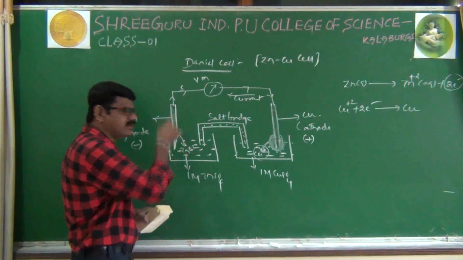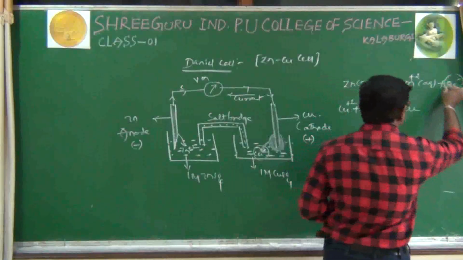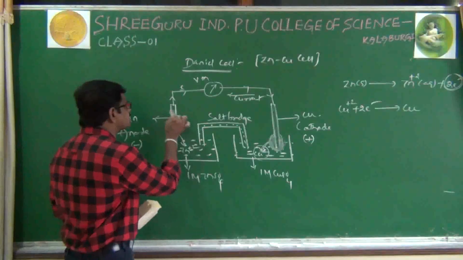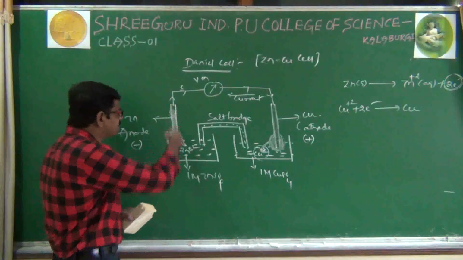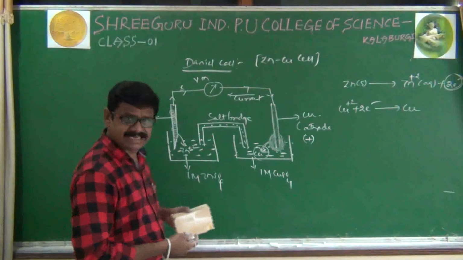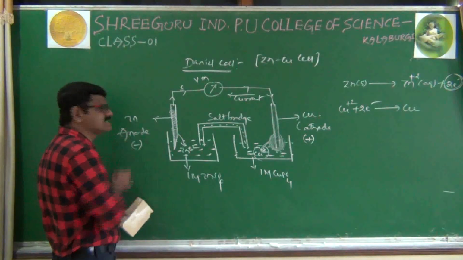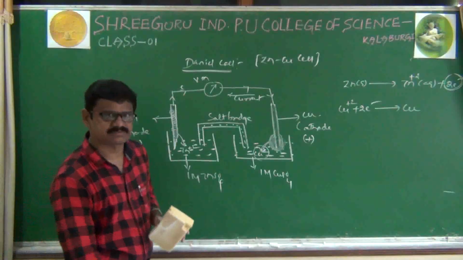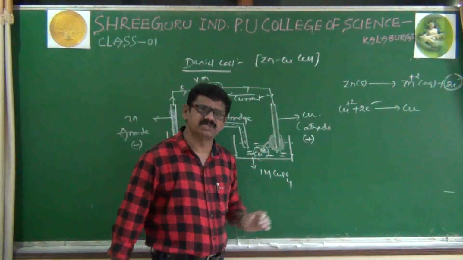The zinc rod is undergoing oxidation, means zinc converted to Zn plus 2, losing 2 electrons. Those 2 electrons will be accumulated on the zinc rod only, initially. Of course, electrons are negatively charged particles. That's why we are showing the anode with a minus sign, because of the accumulation of electrons only. That's it.